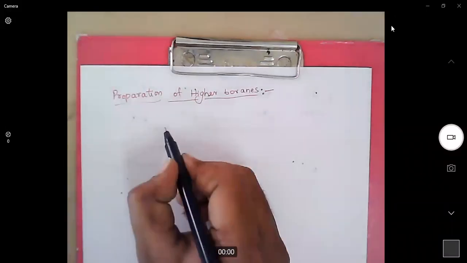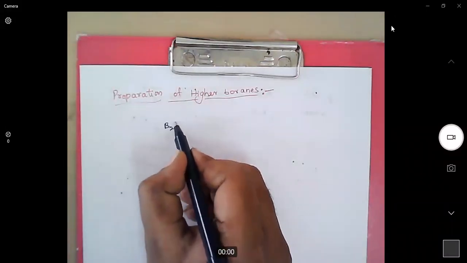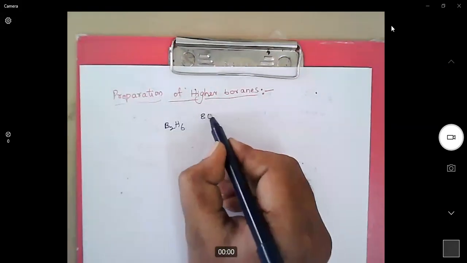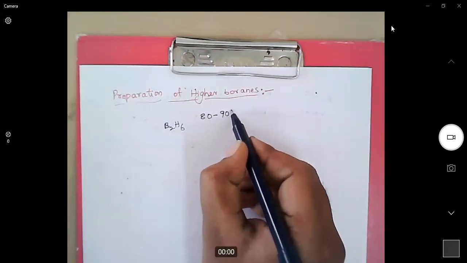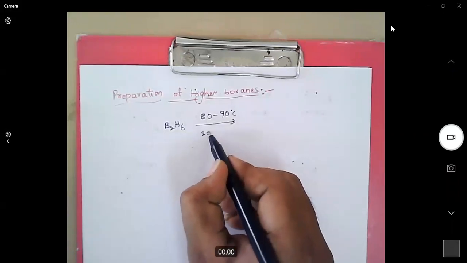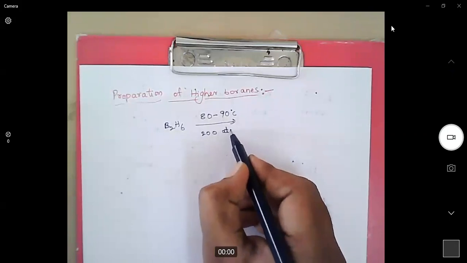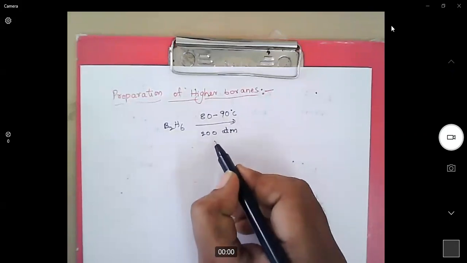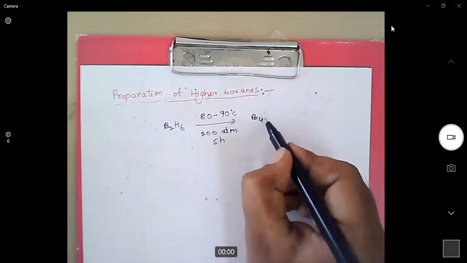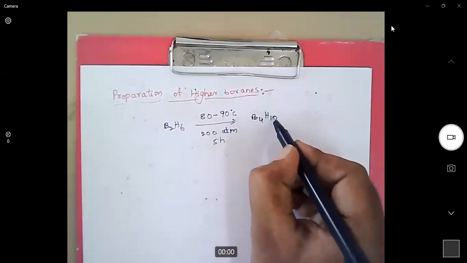Diborane is also used for the preparation of higher boranes. When we treat diborane at 80 to 90 degrees centigrade and under 200 atmospheres of pressure for 5 hours, we will get tetraborane.